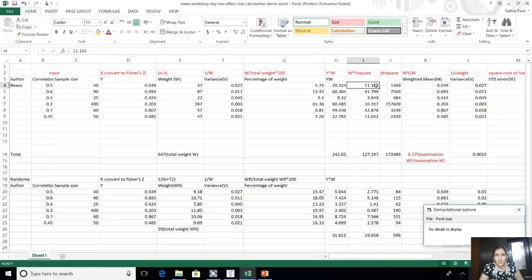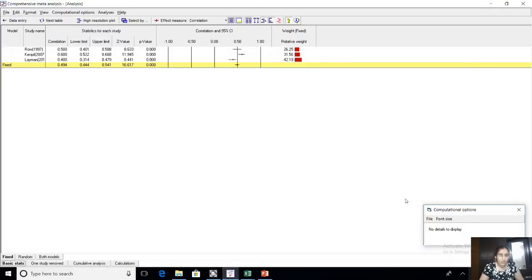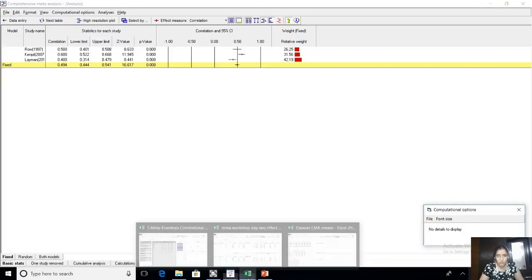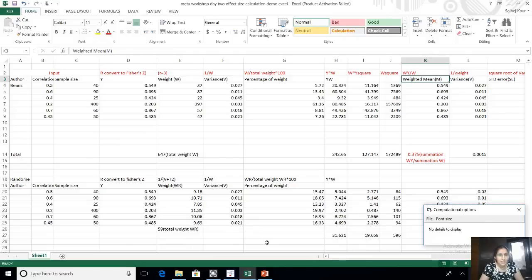And the weight is squared, and then the weight divided by weight and Fishers divided by weight, and then 1 by weight. So this is how you find out variance. This is how you find out weighted mean. So these are all formulas if you want to go to the back end and find out. In case you have any doubts for any of these, you can always put up a message. Once you study this Excel sheet, you can always put up a doubt, if any, in the WhatsApp group.